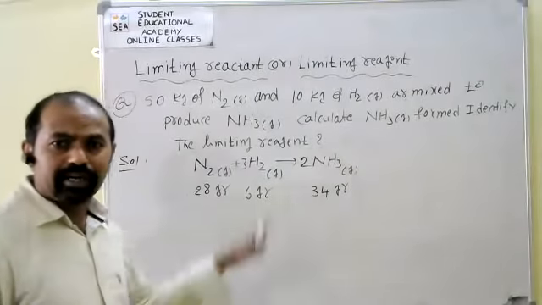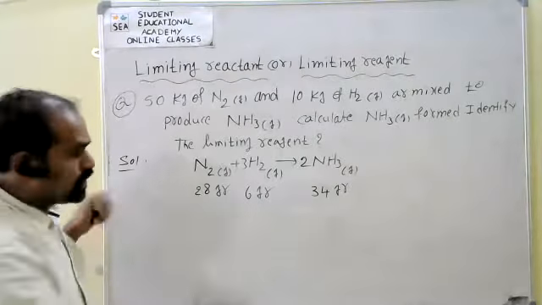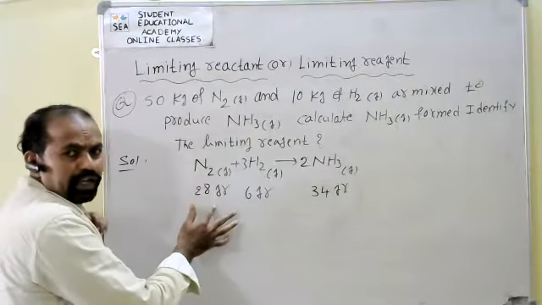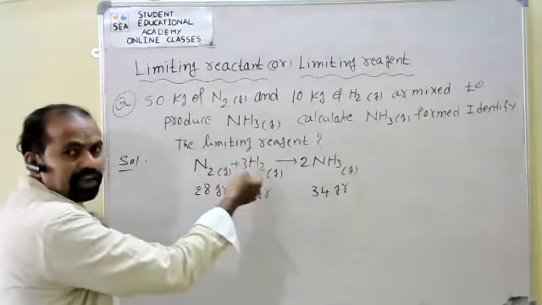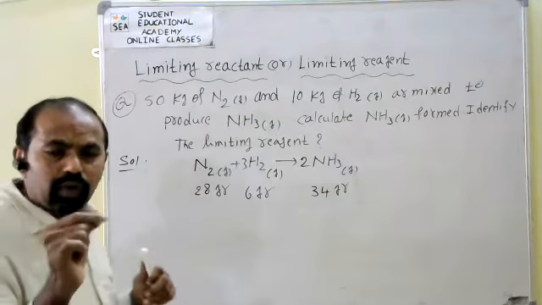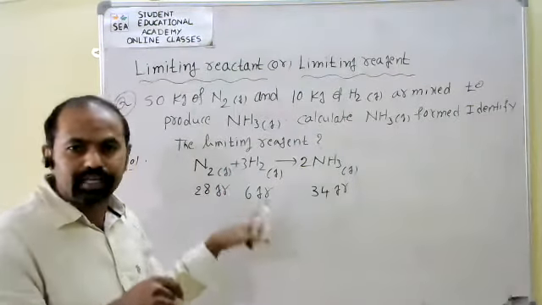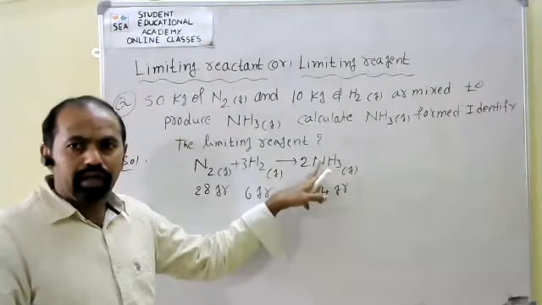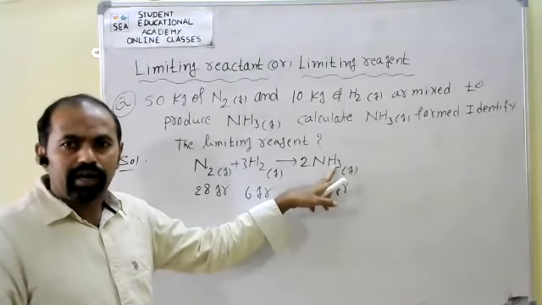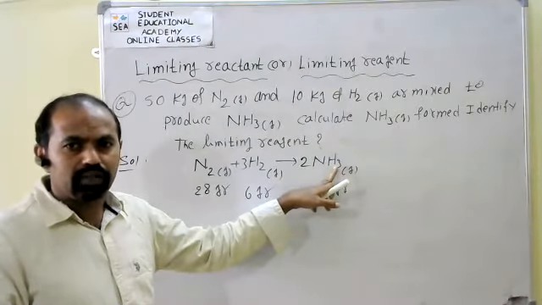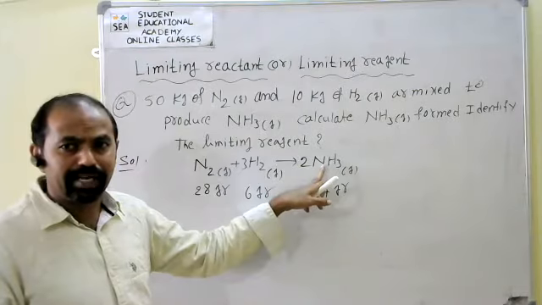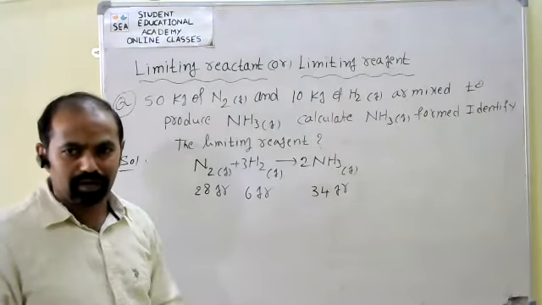According to the balanced equation, what is the total weight of N2? 28 grams. What is the total weight of 3H2? H2 means 1 into 2, 2 grams. 2 into 3, 6 grams. So ammonia, NH3: what is the weight? Hydrogen 1, 1 into 3, 3. 3 plus 14, 17. 17 into 2, 34 grams.